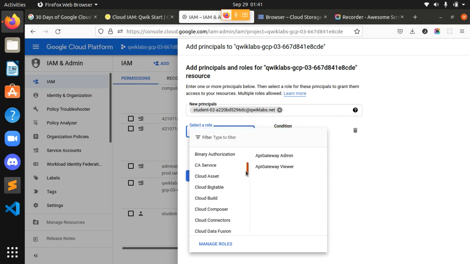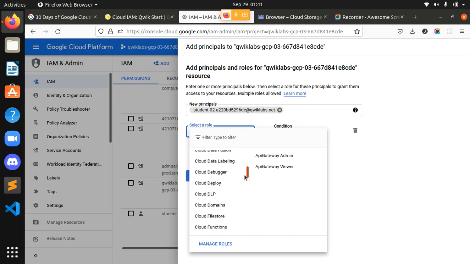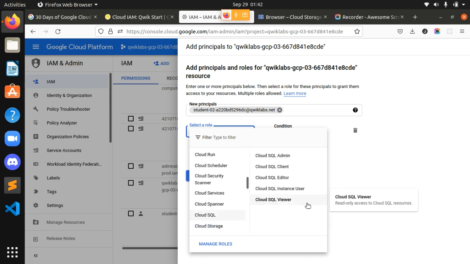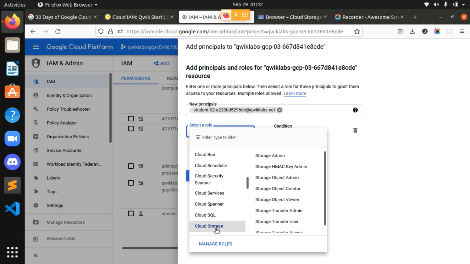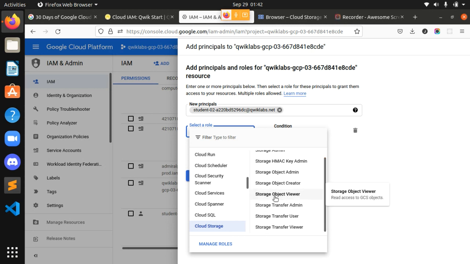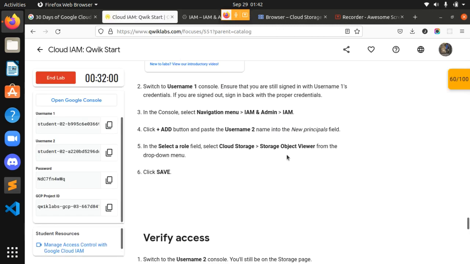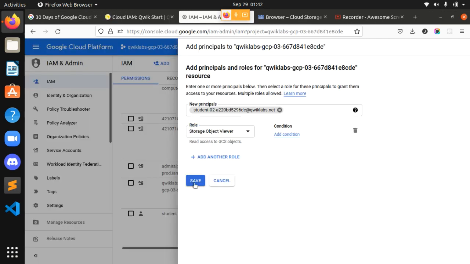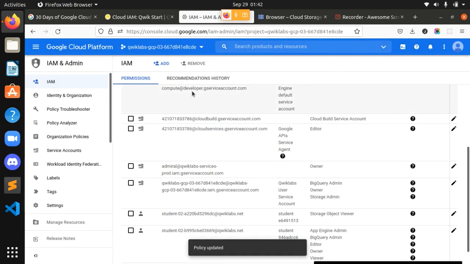Okay, Cloud Composer, Cloud Connection, Debugger, Functions, Healthcare, Cloud Spanner, Cloud Storage. In Cloud Storage, we have to give some permissions: Storage Object Viewer. We have given this as a permission, Storage Object Viewer, and I will click on save. And see, guys, again I have got this permission for username 2 as Storage Object Viewer.